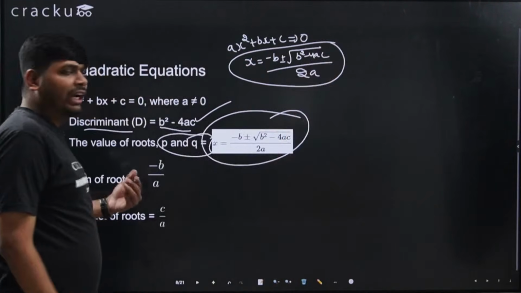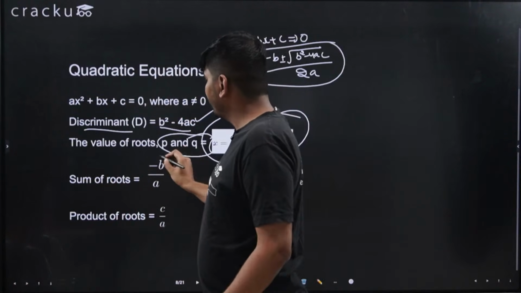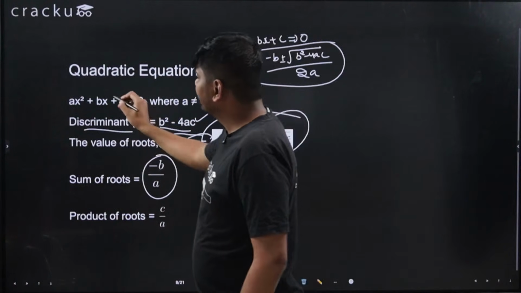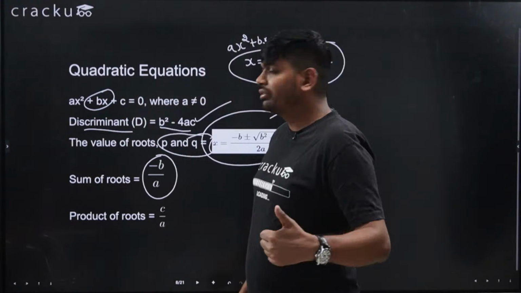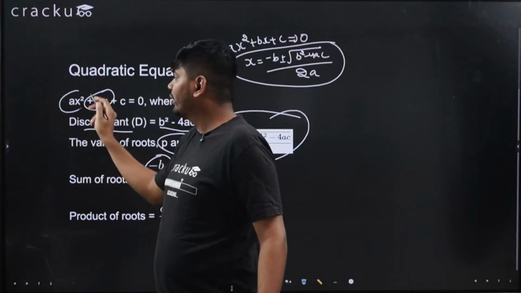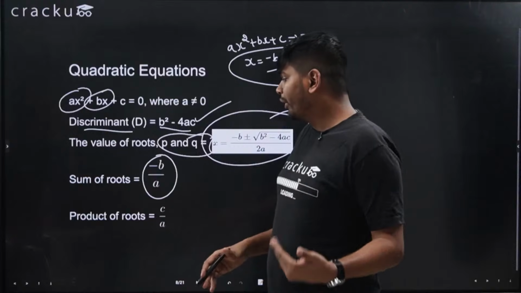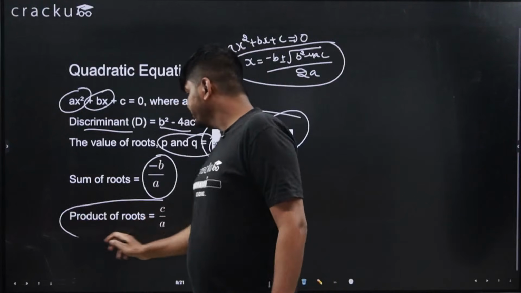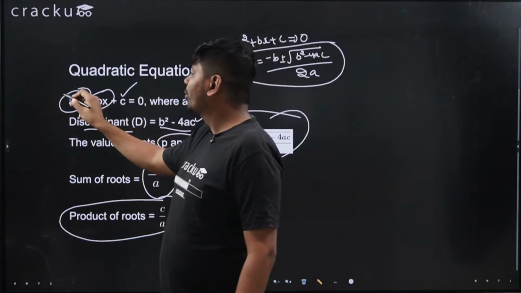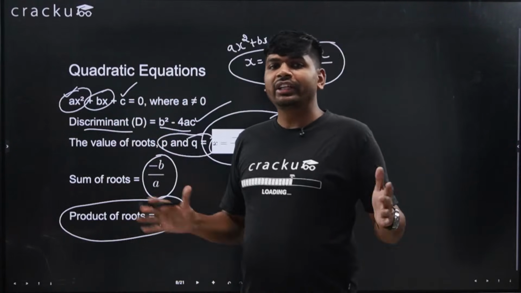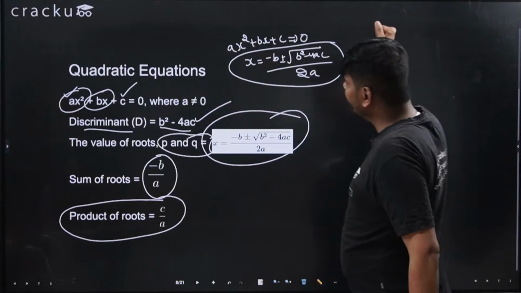Okay. If I ask you about the sum of roots, it can be easily calculated by minus b by a. That is, for the coefficient of x you take the negative sign, divided by the coefficient of x square. This value is equal to the sum of roots. What about the product of roots? It is c by a, that is, the constant term divided by the coefficient of x square. Very simple formulas, and you should remember them, right?